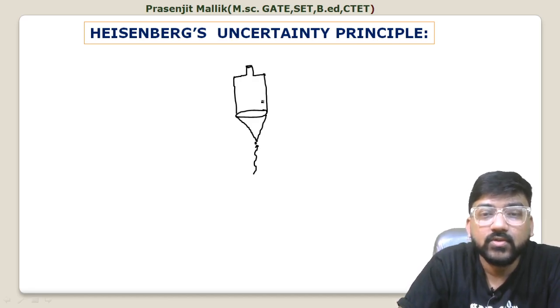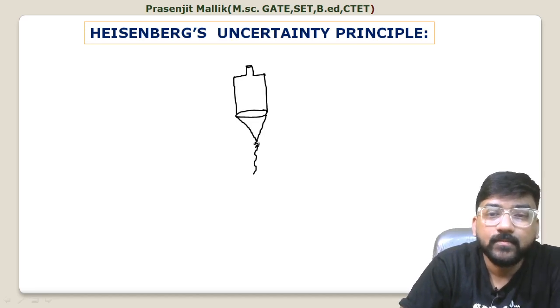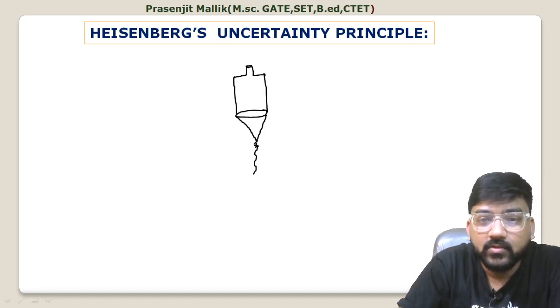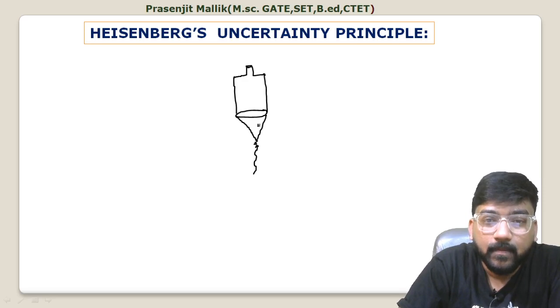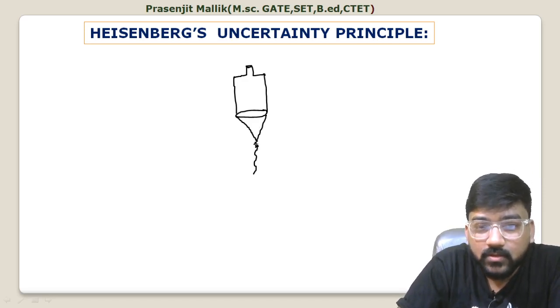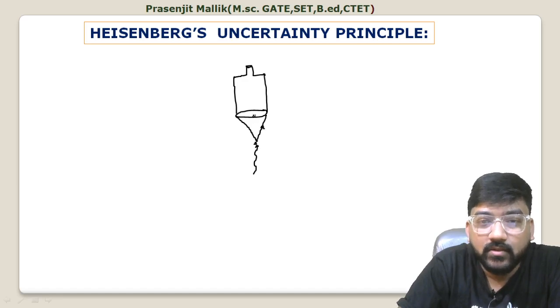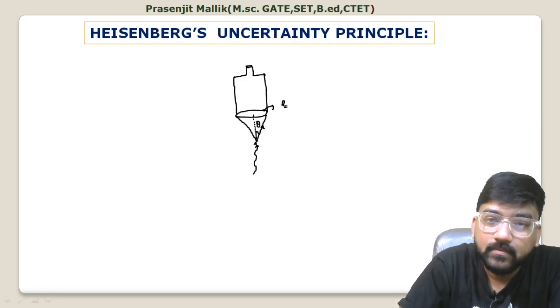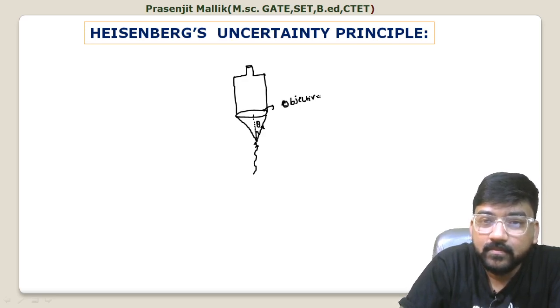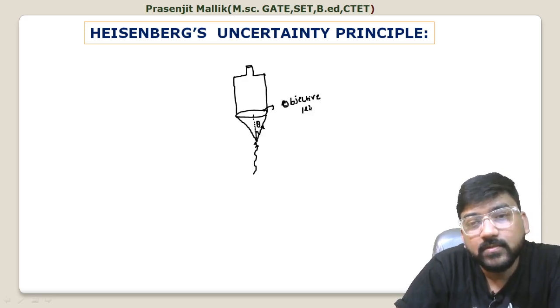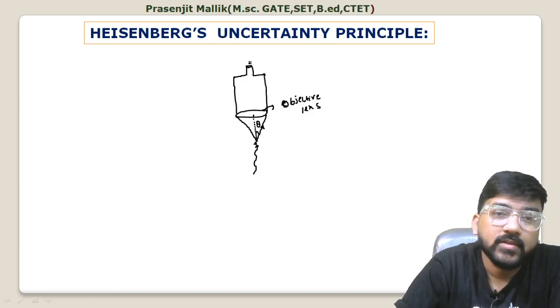So suppose this is an electron microscope. Here is an electron, and the photon is interacting with it. Now let us suppose that after interacting with this electron, the photon is scattered along this direction. Now if this half angle is theta, this is your objective lens and this is your eye lens.